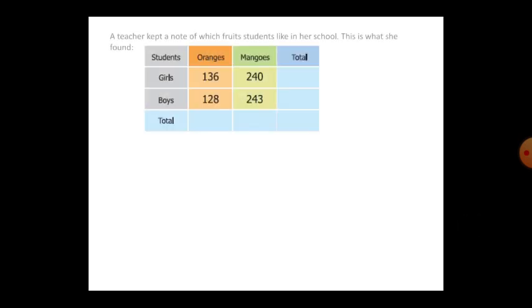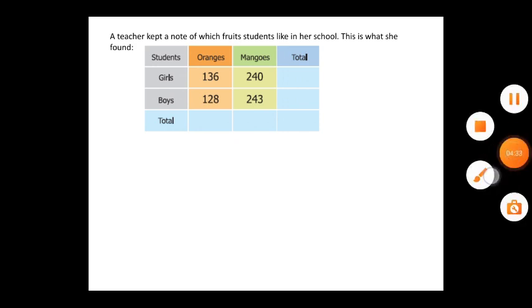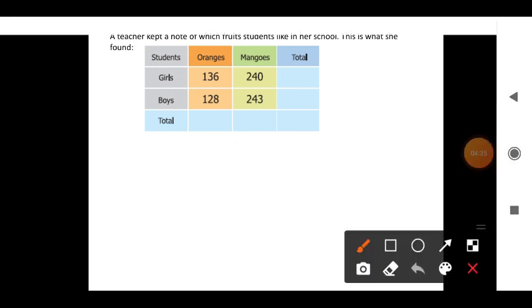Now, a teacher kept a note of which fruit students like in her school. That is what she found. See, students are girls and boys, both are there. Some students like orange.